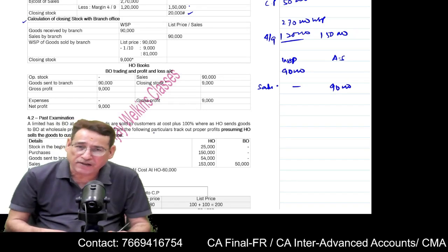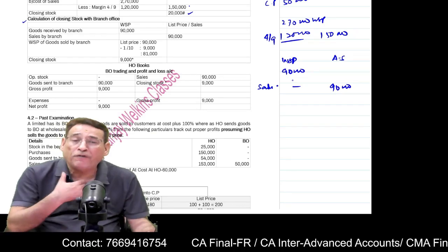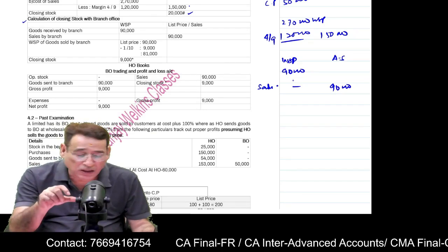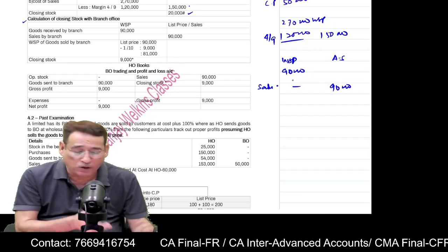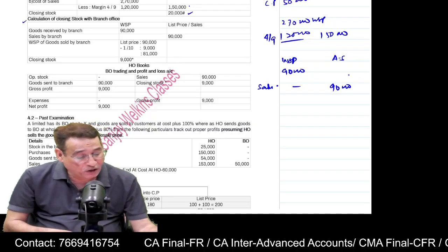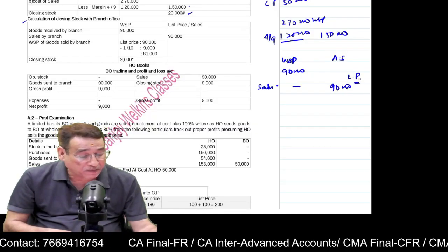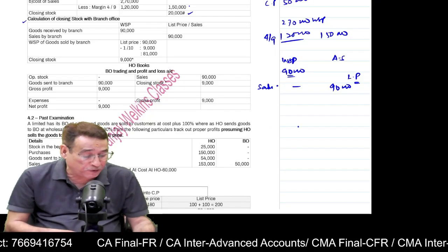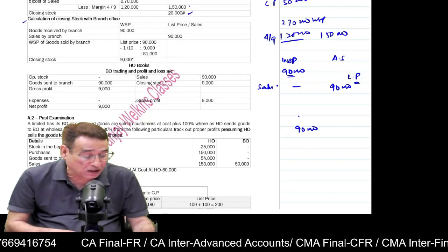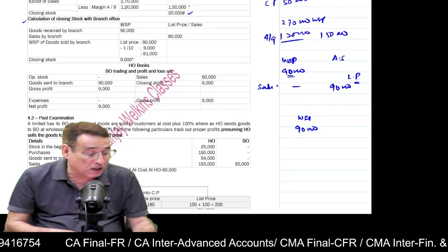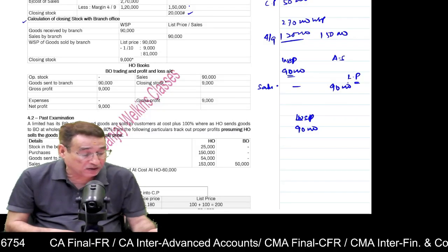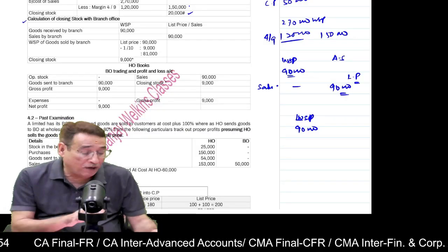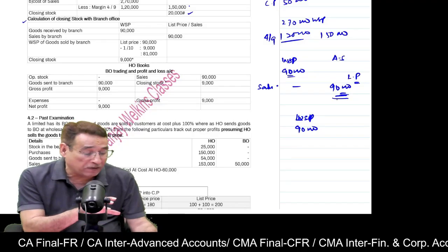90,000 is actual sales. Some of us may tend to think that there is no closing stock. Don't commit this mistake. Actually, branch has sold the goods at list price, whereas this is the wholesale price. So somewhere in your rough, you simply write 90,000 is list price. I want to know what is the wholesale price of these goods.